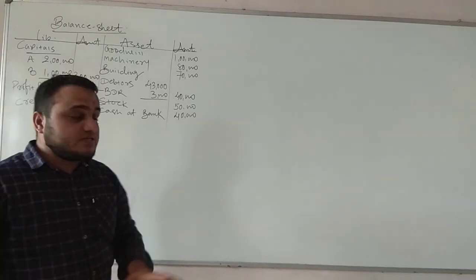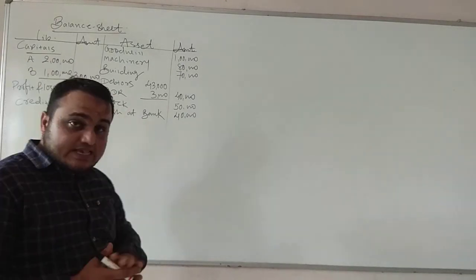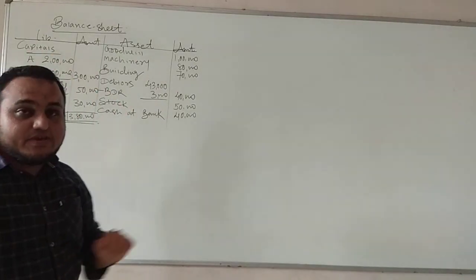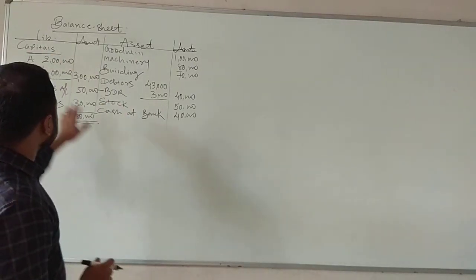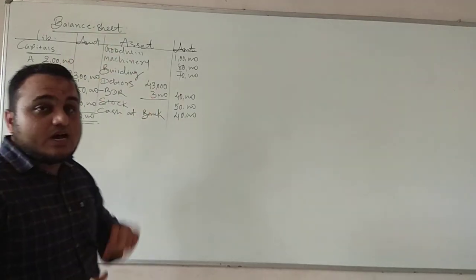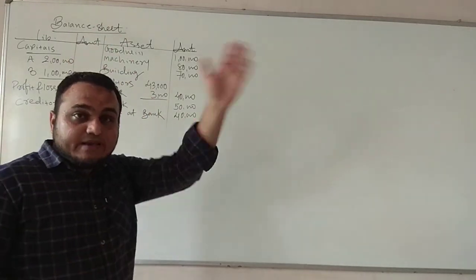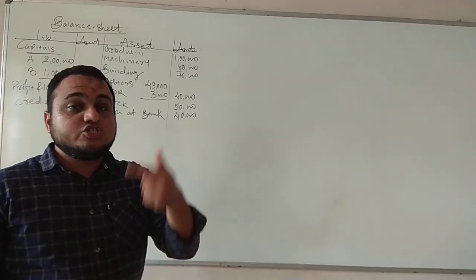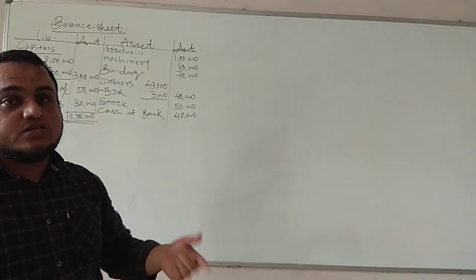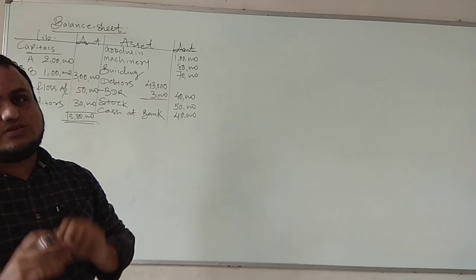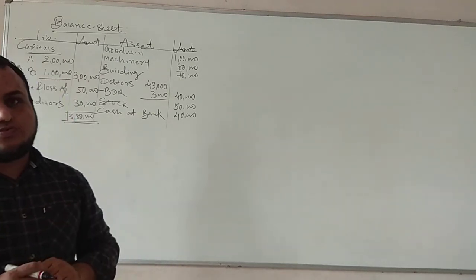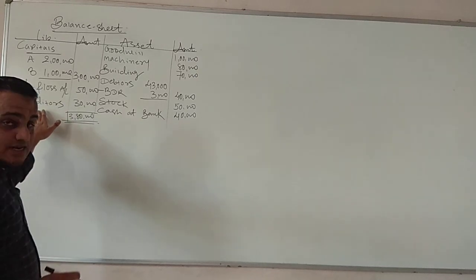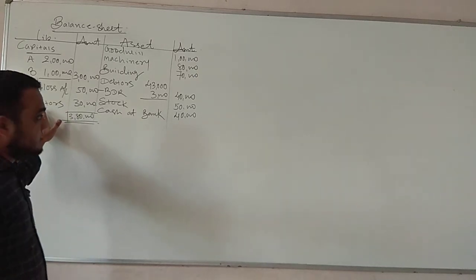Now when profit and loss account is given on liability side, that means it's a profit because liability means credit side. We have to take like that. If the same profit and loss account is given on asset side, it means it's a debit side, so it's a loss. In both the cases, we have to distribute the profit or loss between the partners in their profit and loss ratio. That we will do later on. Then you have creditors. You are familiar with creditors.